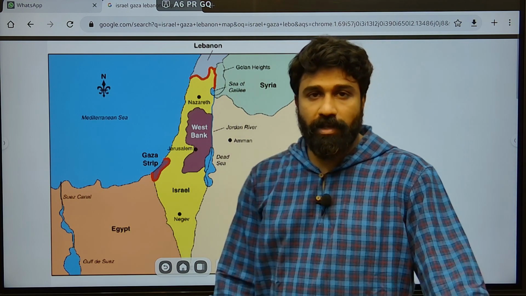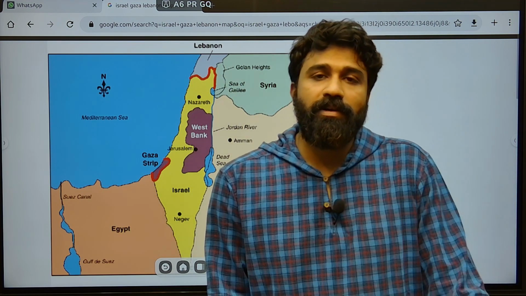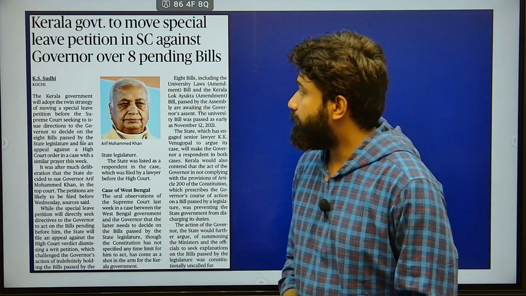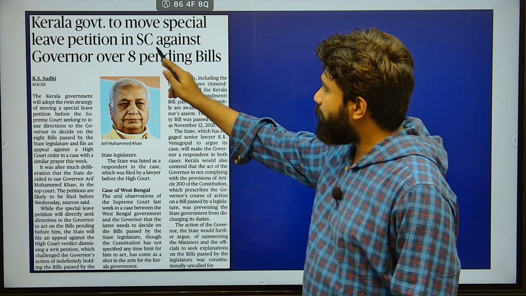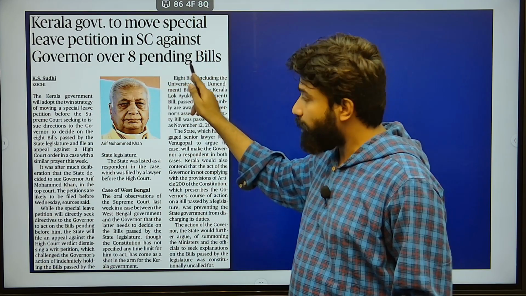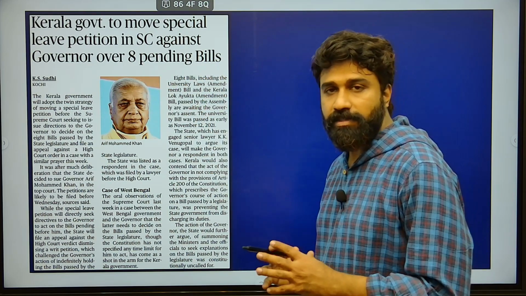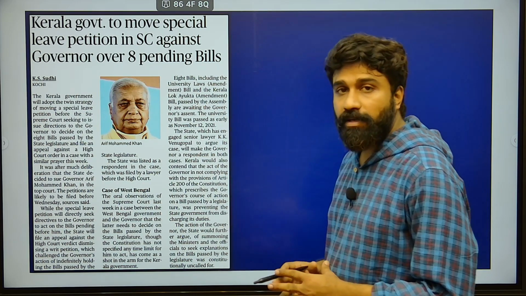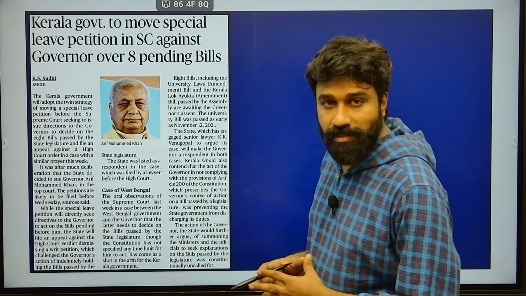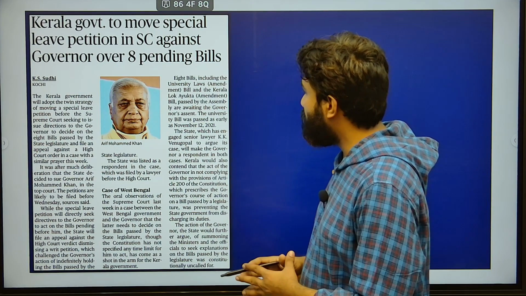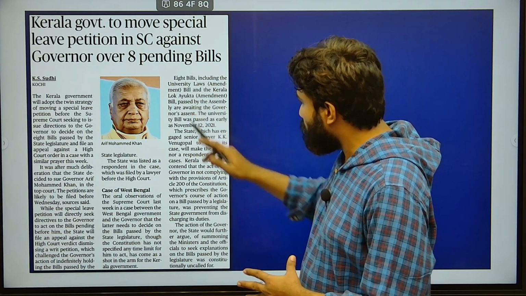And next, coming to the article, a tussle between the Governor of Kerala and the state. Yes, the article is talking about the Kerala government moving a special leave petition in the Supreme Court against the governor over 8 pending bills. Here is a tussle between the governor and the state of Kerala. The Kerala state governor hasn't given any kind of assent to the bills passed by the state government. Those bills are related to the Lokayukta Amendment Bill and 8 bills including the university laws.